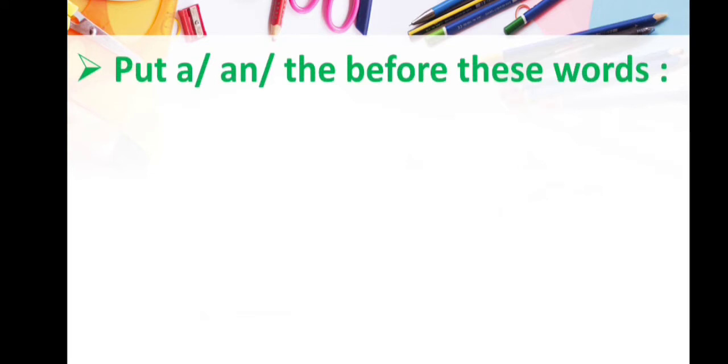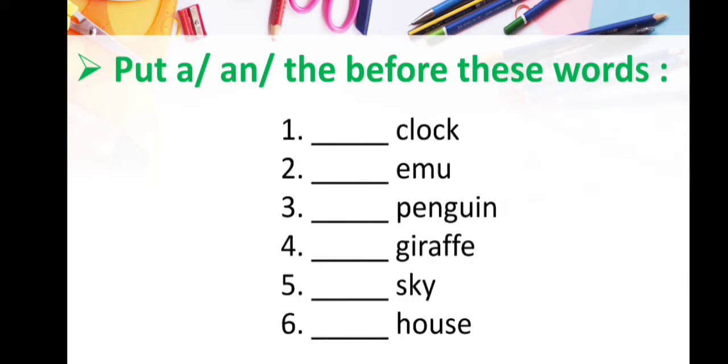And the first question is, put a and the before these words. Here in this question, what you have to do, some words are given to you, and you have to select a and the accordingly, which are correct. So the first one is dash clock. Here you can see we are talking about a clock and the clock is singular. That's why we will use the a article here and the answer is a clock.